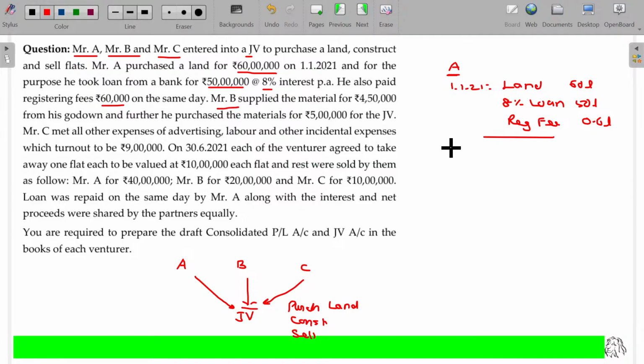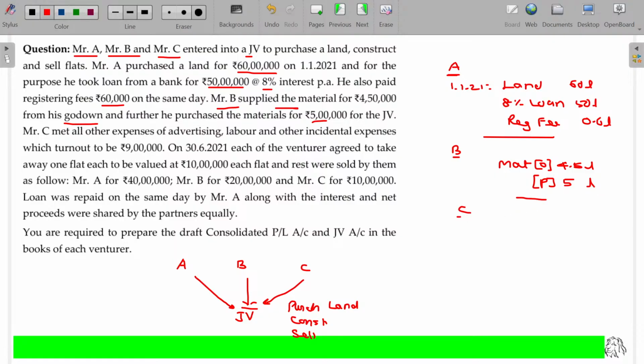Apart from that, B also contributed. He supplied the material required for the construction, 4.5 lakhs from his godown, and further he purchased materials worth 5 lakhs for the joint venture. So one is his own source, 4.5 lakhs, and he purchased 5 lakhs for cash from outside.